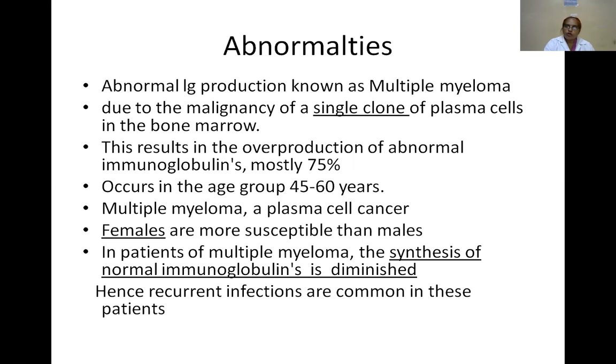Multiple myeloma is mainly due to the overproduction of abnormal immunoglobulins, about 75%. It occurs between the ages of 45 and 60 years, and females are more susceptible than males. In multiple myeloma, normal immunoglobulin synthesis is decreased or diminished.